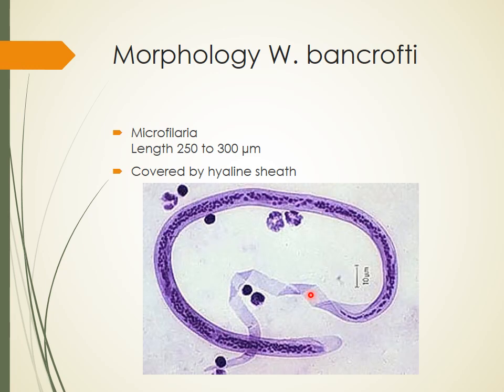It is covered by hyaline sheath. So this is the head part, this is the pointed tail part, and this covering is the sheath, which takes a very pale color in the staining. These are the nuclei, which are stained very properly. These are the RBCs and the WBCs in the peripheral blood. So it is microfilaria. It can be seen in the blood film easily and diagnosed very easily.